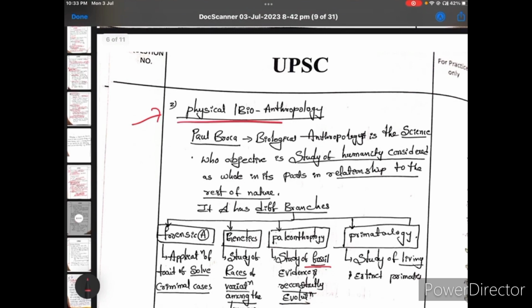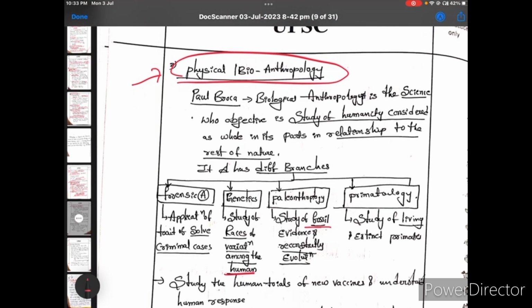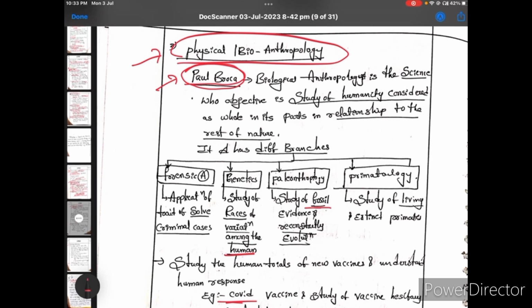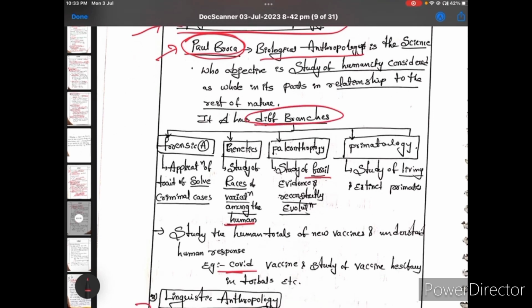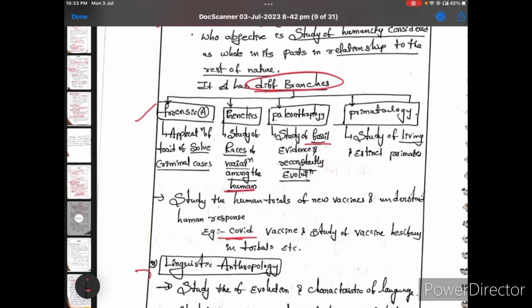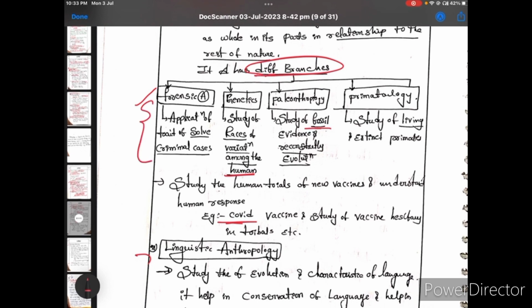And after that, physical and biological anthropology. Okay, so here also I used the anthropologist's name. This is very important. It gives a little extra marks. Okay, but I used the definition of Paul Broca, biological anthropologist, and different branches. So here I wrote the branch names: forensic anthropology, genetics, paleoanthropology, and primatology. So I used applications also here.